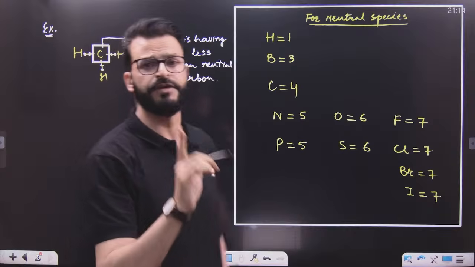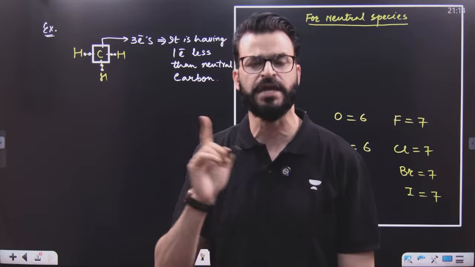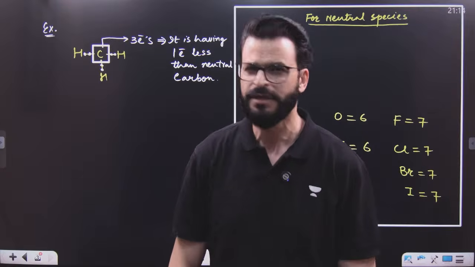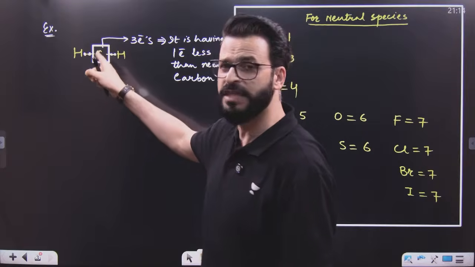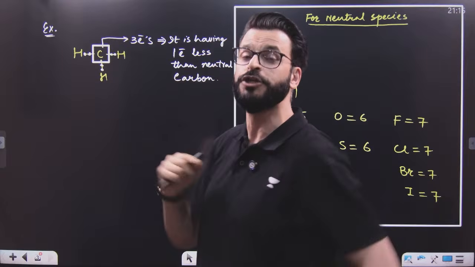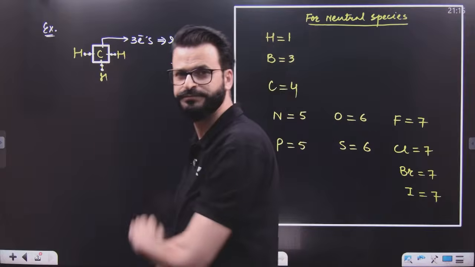Neutral carbon is having 4 electrons, but this carbon is having only 3. That clearly indicates that neutral carbon has basically lost 1 electron to form this one.